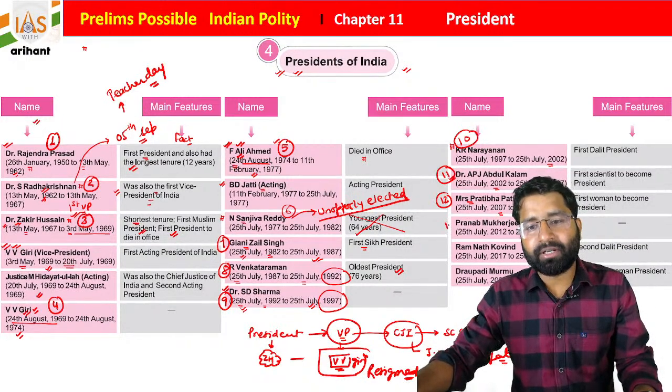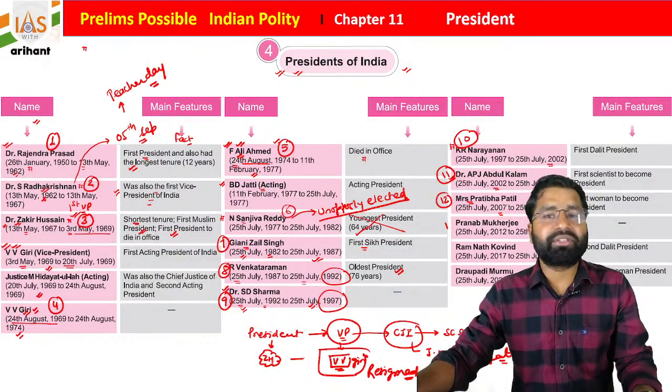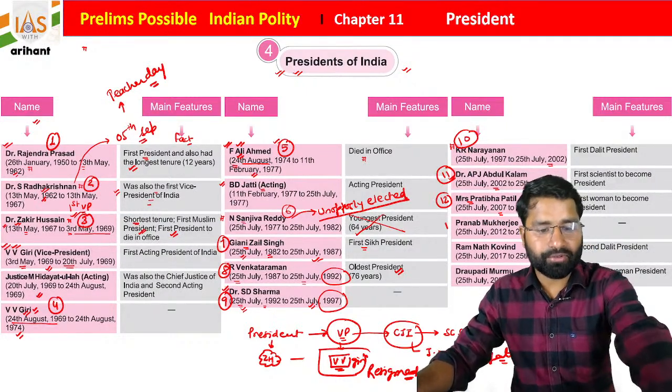And students, then Pranab Mukherjee. Okay, and there was a question recently in examination, I hope it is not visible to you.